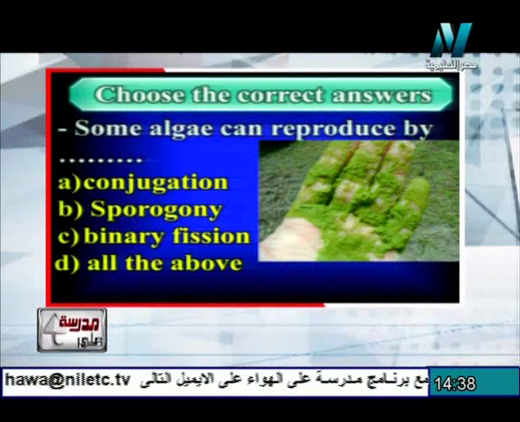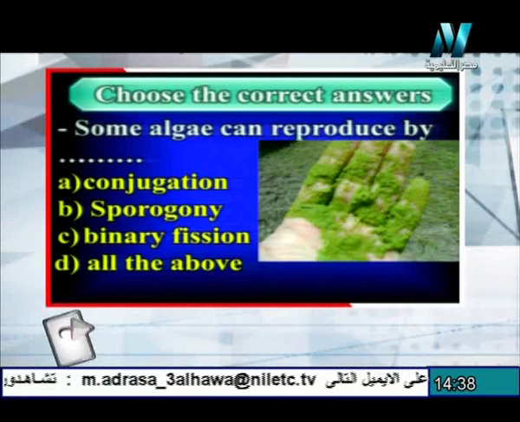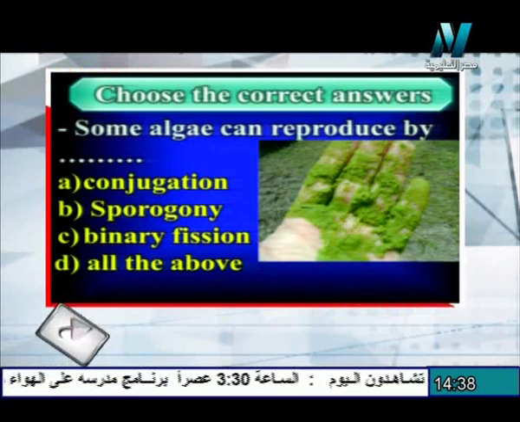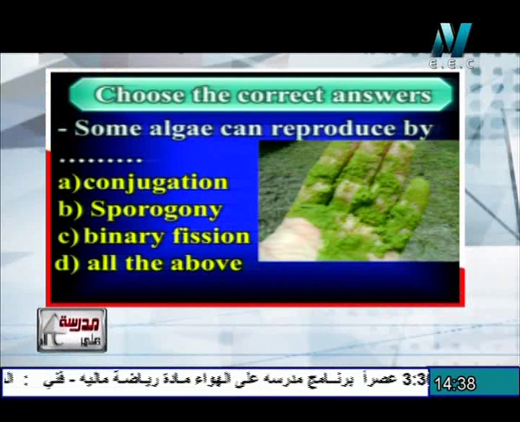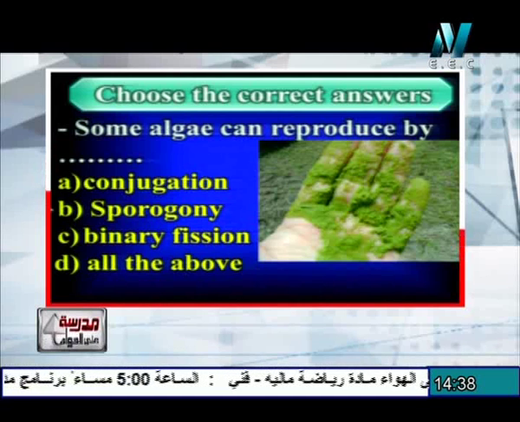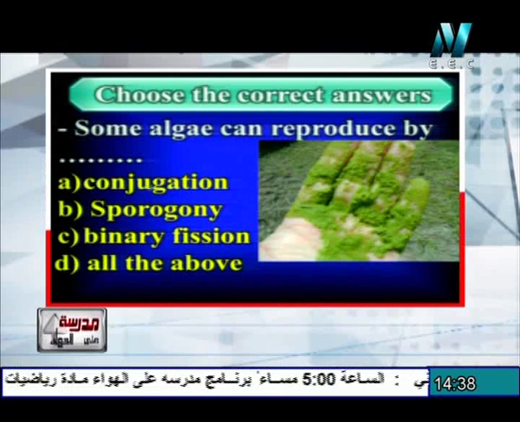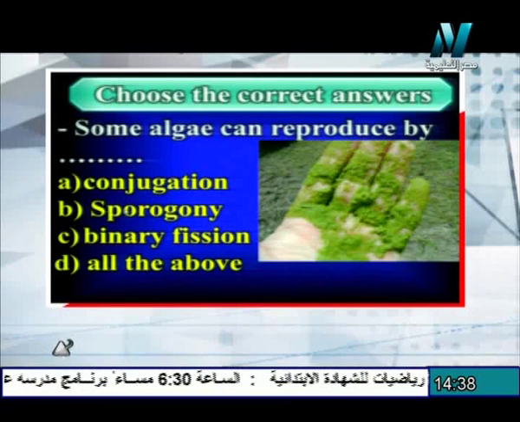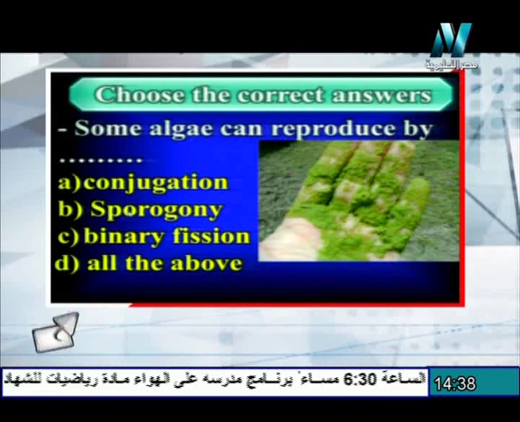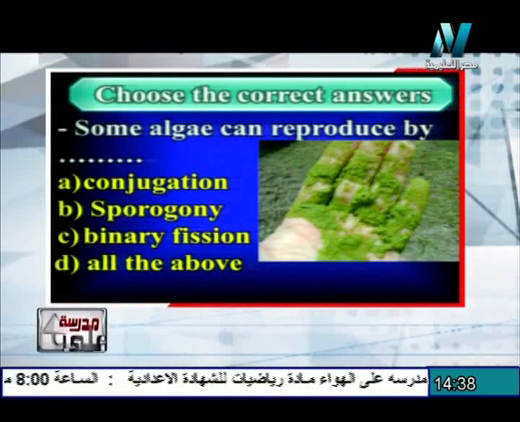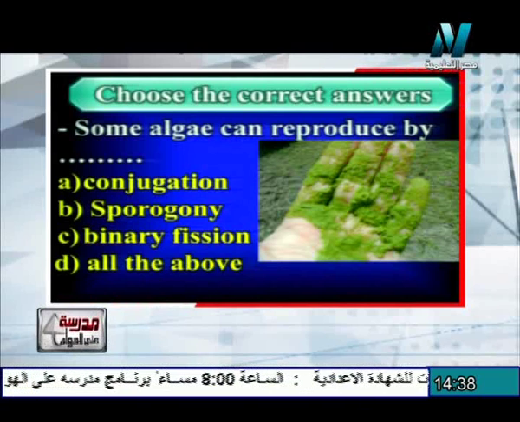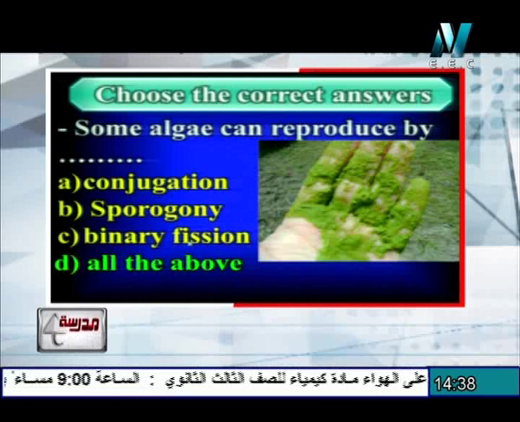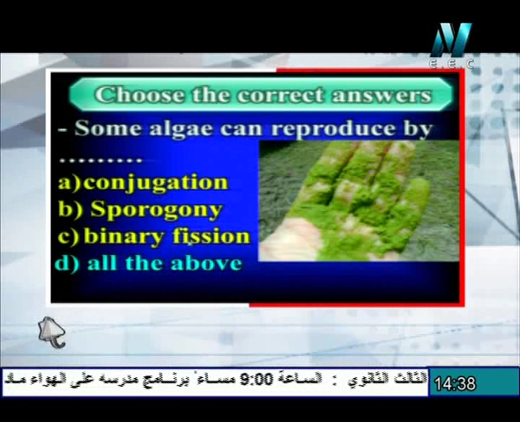The first question, choose the correct answer. Some algae can be reproduced by conjugation, sporogony, binary fission, all the above. We remember that the Spirogyra alga can reproduce by conjugation, as scalariform and lateral conjugation. Also some algae can reproduce by sporogony, because in the life cycle of Spirogyra a zygospore forms. And binary fission also takes place in Spirogyra during favorable conditions. So the answer is all the above.